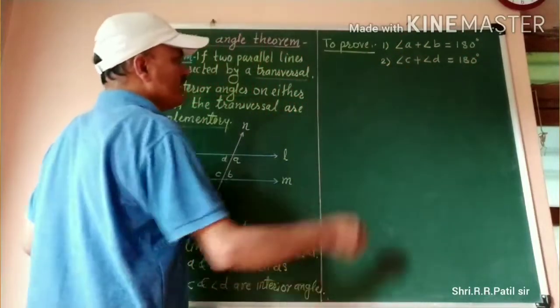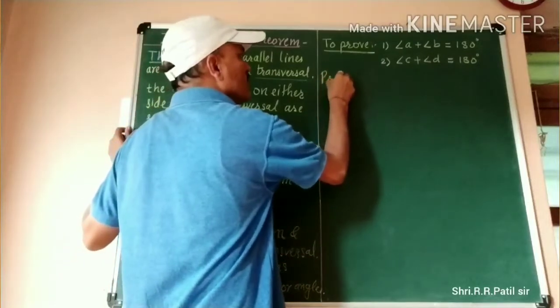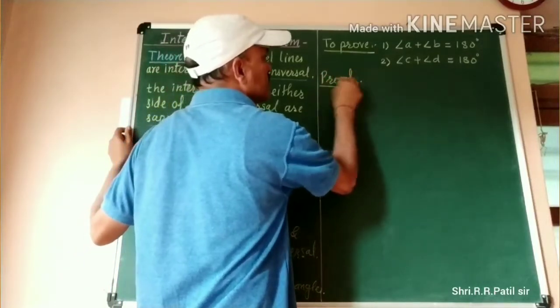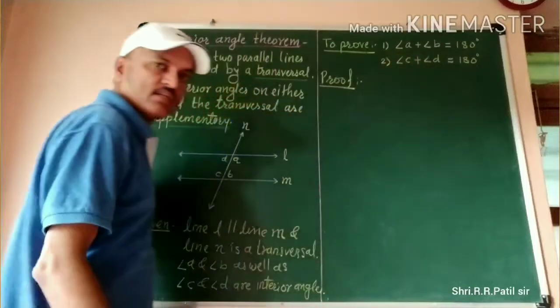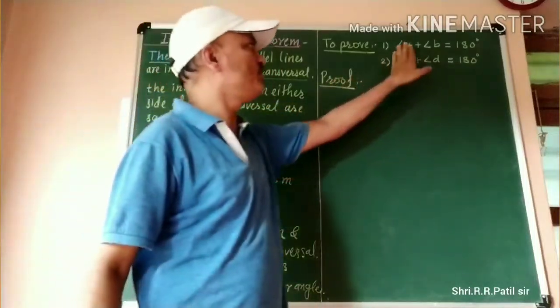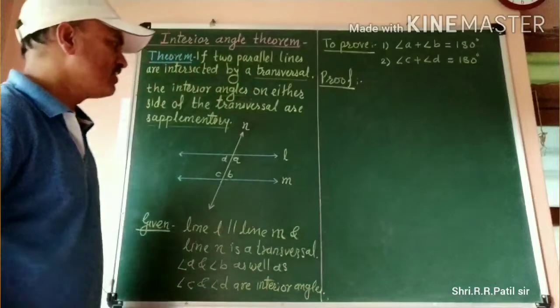Now we will give the proof of these two mathematical statements.